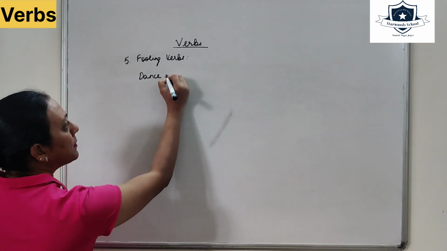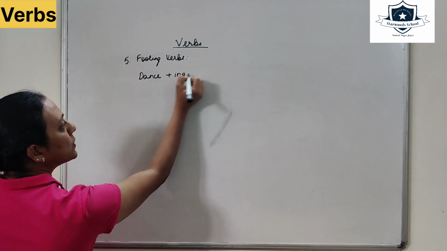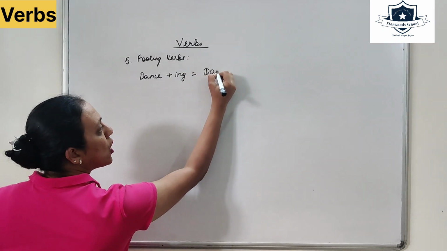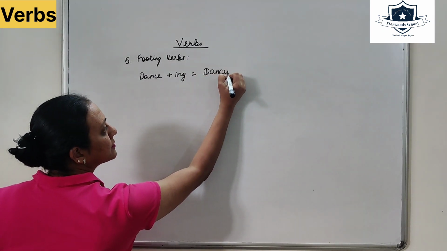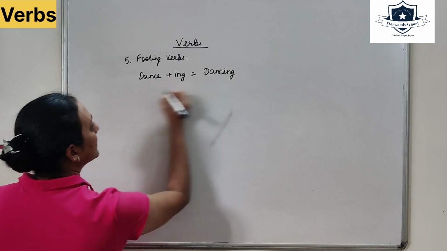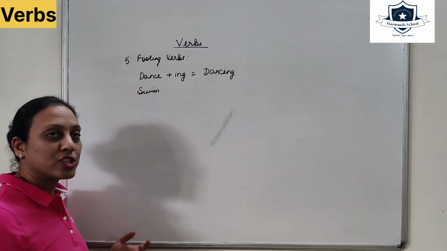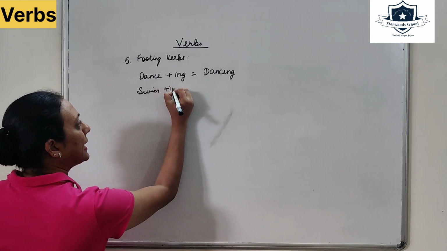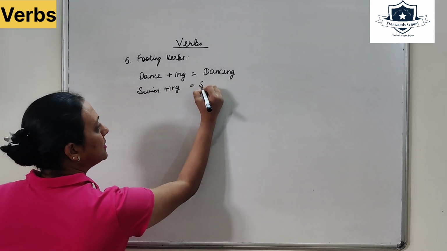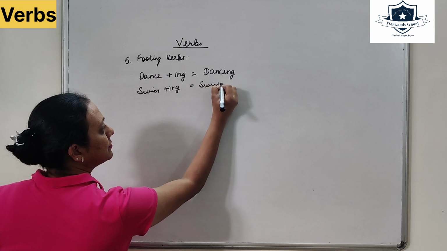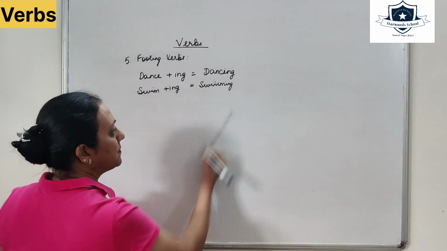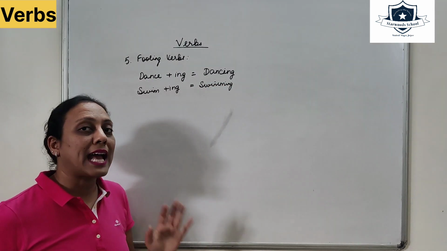Dance is a verb, but the moment we add ing to it, dancing is not an action verb. Swim is an action, but the moment we combine it with ing, swimming is not an action verb.